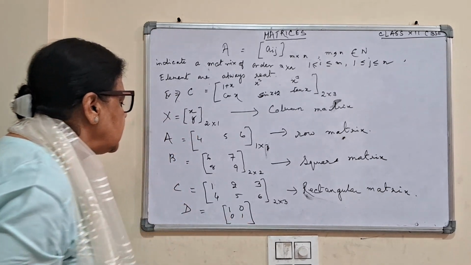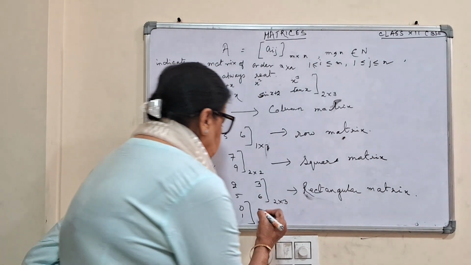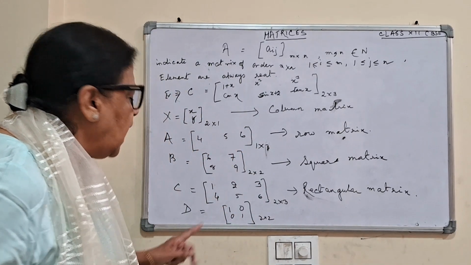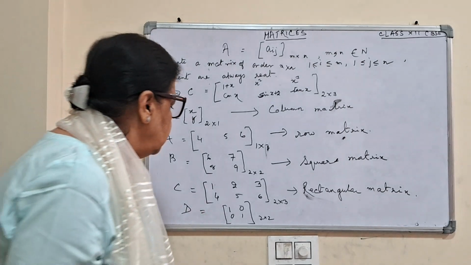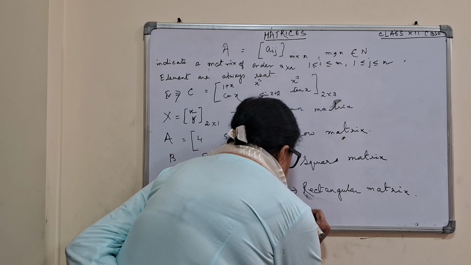This is the diagonal; it is a square matrix of 2 by 2 form, and whose diagonal elements are 1.